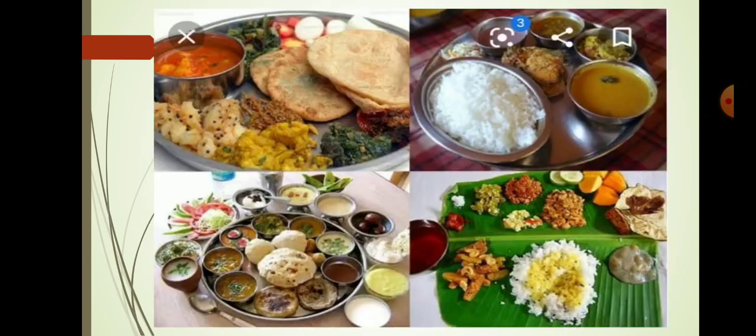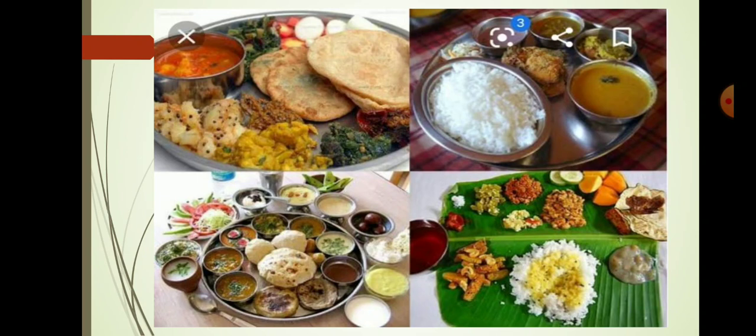If you see these plates, in the first plate there are so many items, but some are in very large quantity and some are less. Which are large? Puris, chapatis or rice are in large quantity, and which are less? All vegetables and salads are in less quantity.